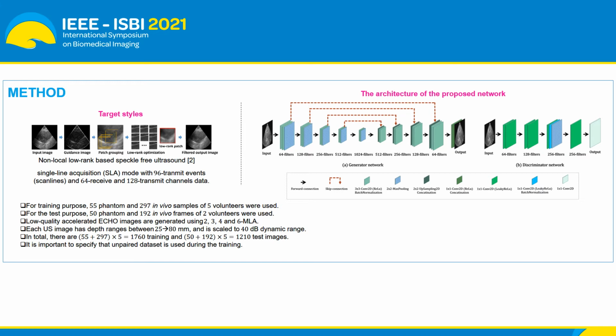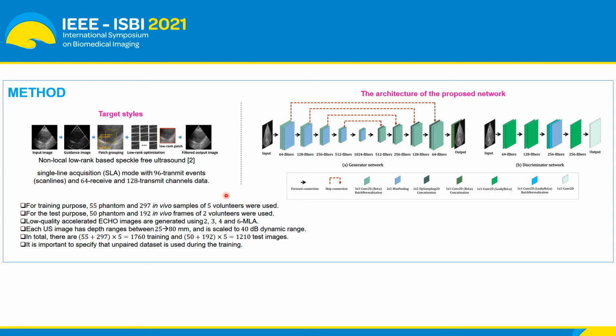In the multi-line acquisition case, for instance, in 2 multi-line acquisition, 48 transmit events of the fully sampled 96 transmit event data were used, and similarly for the case of 3 we use 24 and so forth. This represents our accelerated imaging scenario.